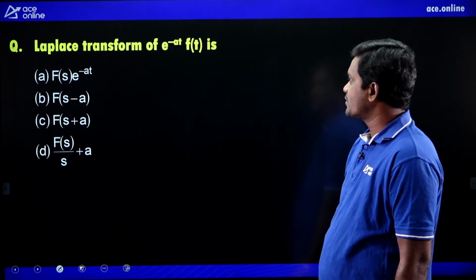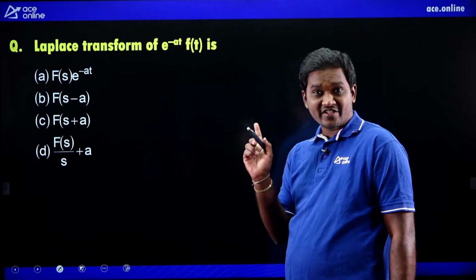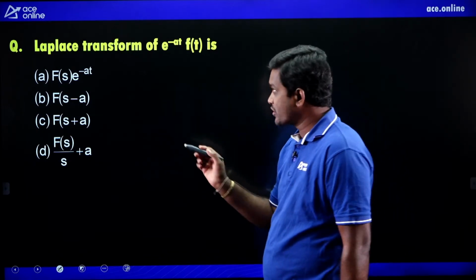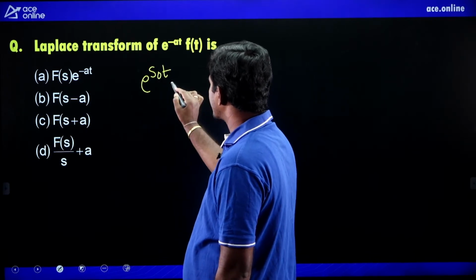What is the Laplace transform of e power minus at into f of t? How to solve these, with the property statements directly given? Post your answer. What is the property, and how to apply it? Shifting in S domain property.